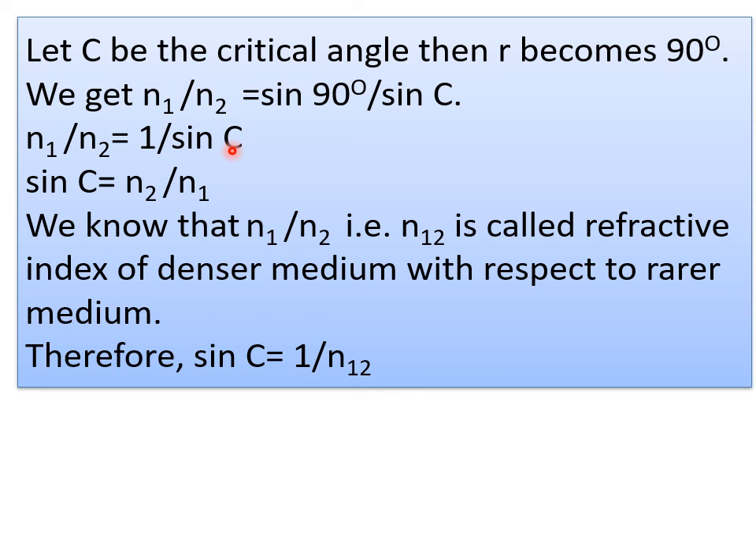I want only sin C, so I reciprocate this equation. We get sin C is equal to N2 by N1. We know that N1 by N2 is N12, as we have learned in the last videos of all the classes. N12 is the refractive index of the denser medium with respect to the rarer medium. This you have to remember, children. Therefore, sin C is equal to 1 by N12, and with this equation we have to do numericals.